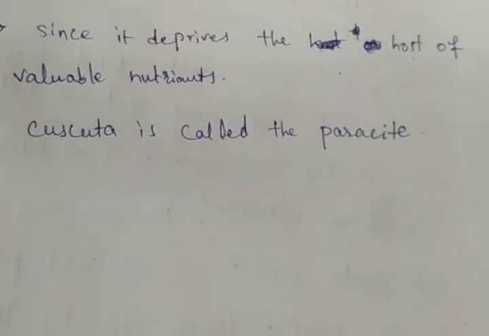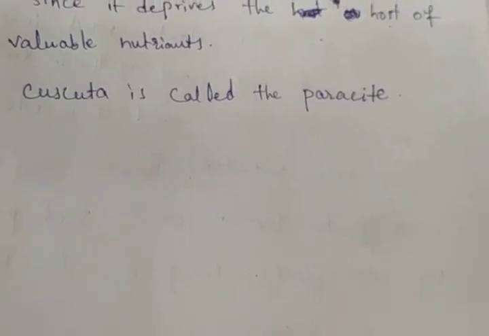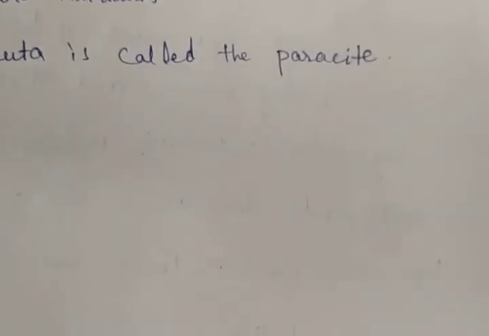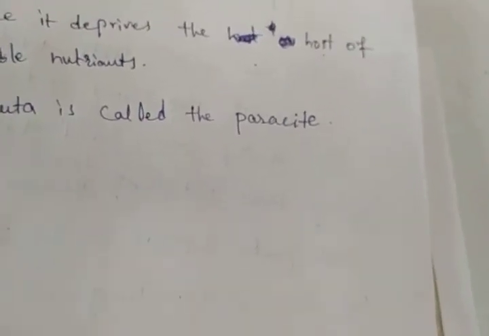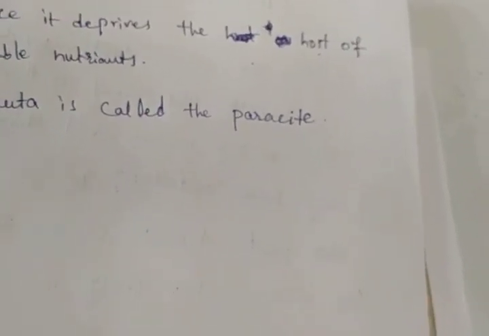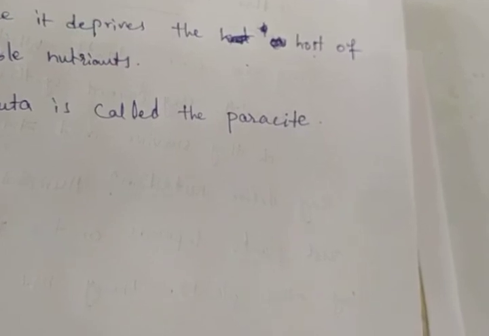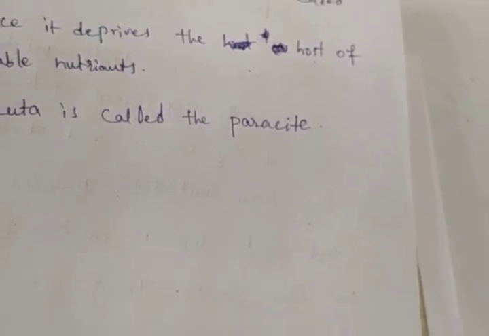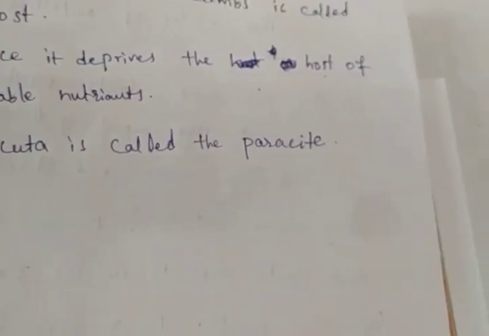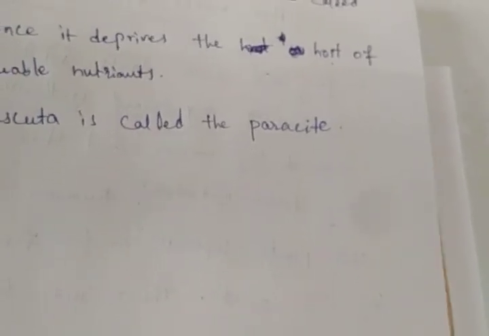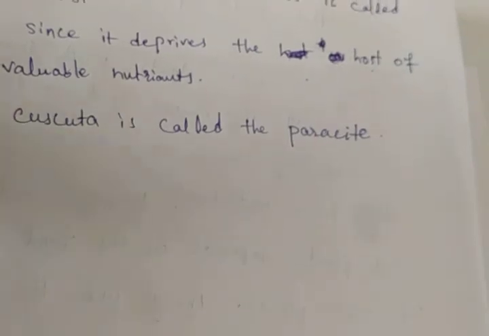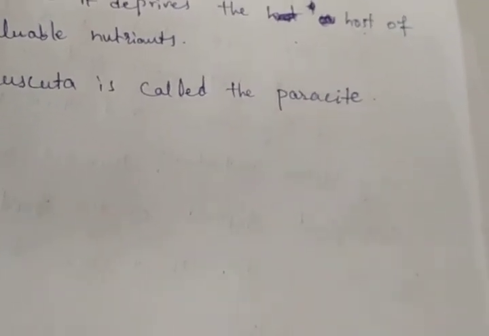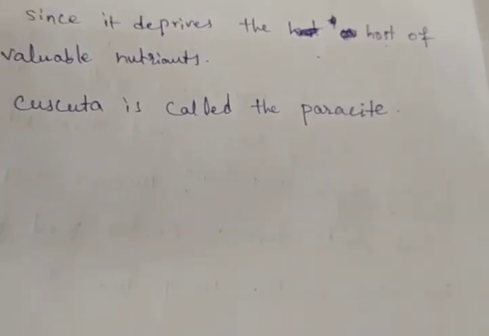Okay, and other animals are also a kind of parasites. You should think about it and discuss. What are the other animals or parasites? A tiger is depending on other animals, so that is also a parasite. A lion, it is also. Okay, so these are the host plant and parasites. I will send the diagram also.